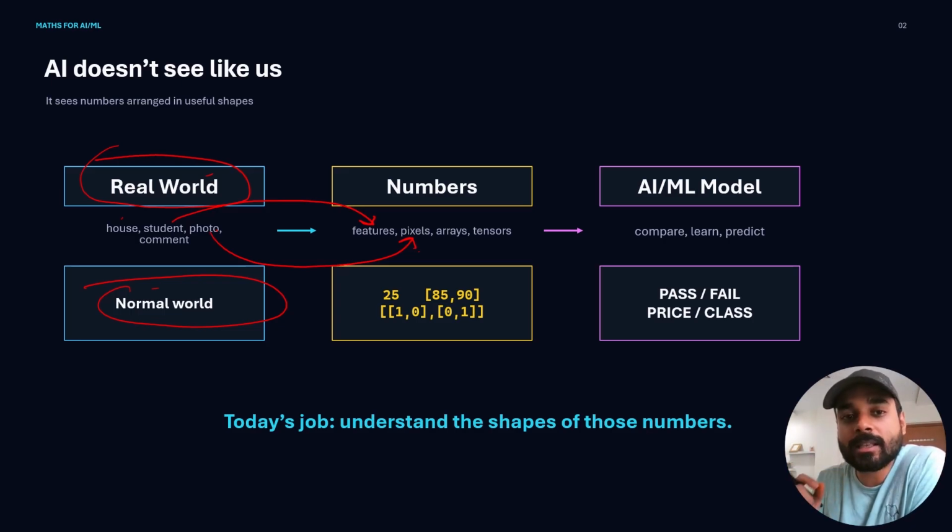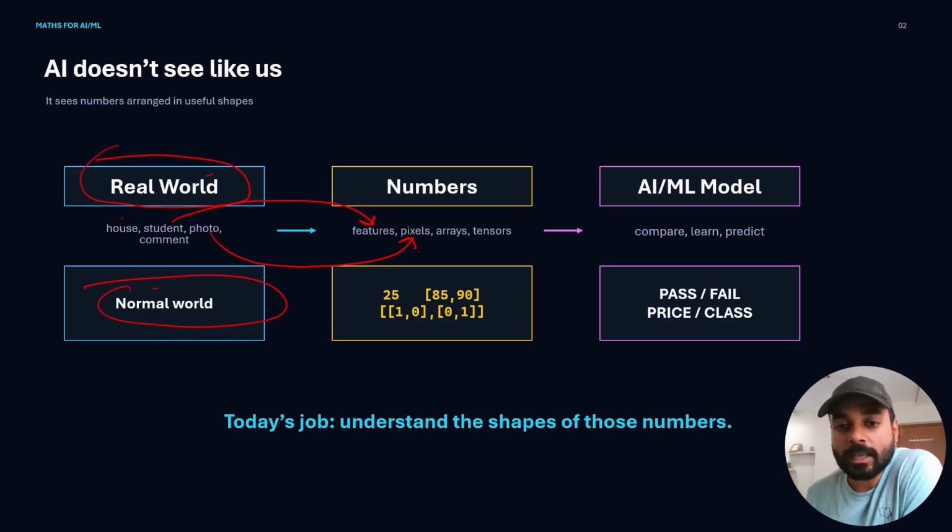So this transformation is very important for the model to understand the context of the data, and then to observe the patterns and make predictions. So the final point is that the machine cannot observe the real world. It only observes the numerical world.